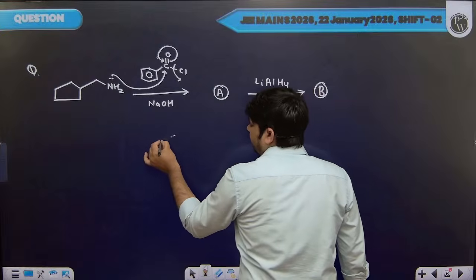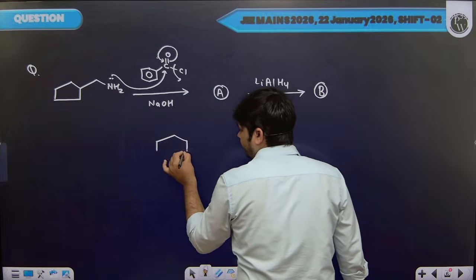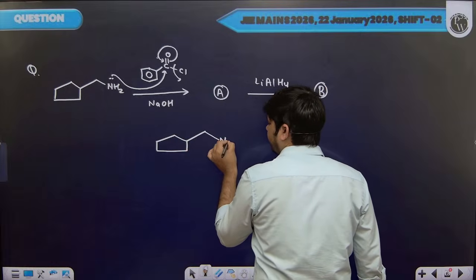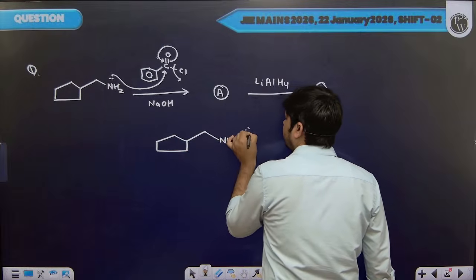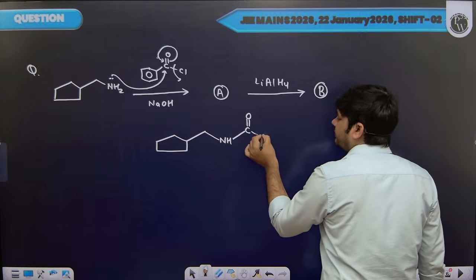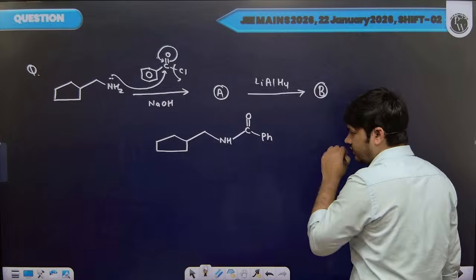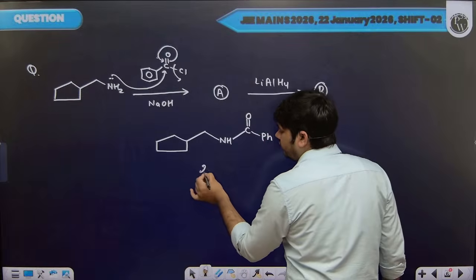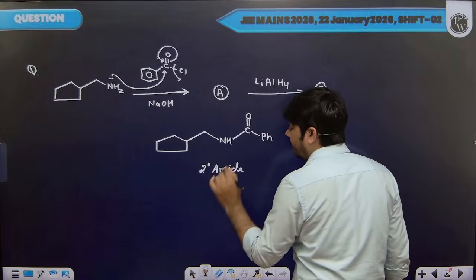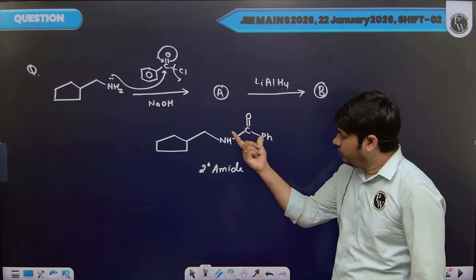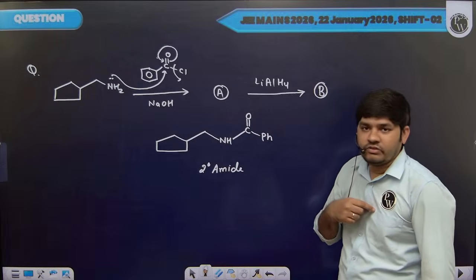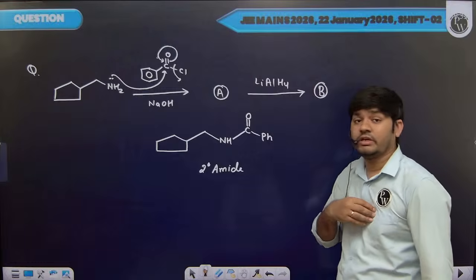And we will get NHCO. We can write benzene ring as Ph. So this is a kind of 2-degree amide. Now, in next step, we are treating this amide with LiAlH4, which is very good reducing agent.